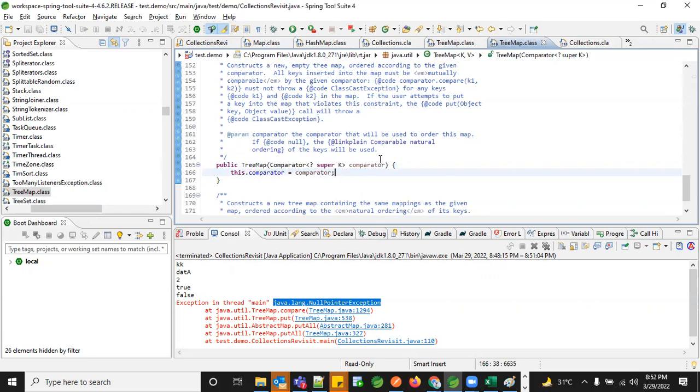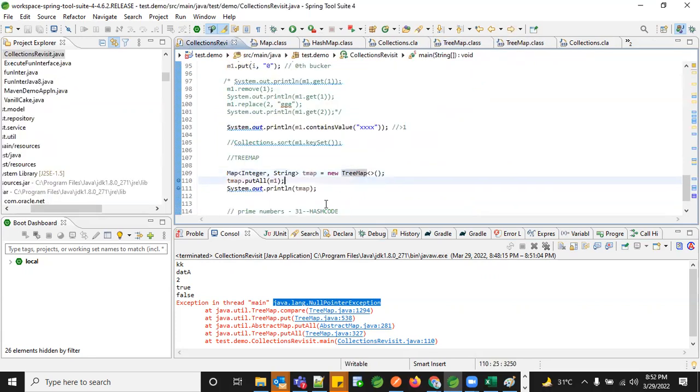Whenever you don't have a tree map with a comparator, there's no use for it, because the only reason you go for a tree map is to sort your data. When you're planning to sort your data and you don't have your constructor defined with the relevant sorter comparators, how does that work? So what do we need to do? Since that comes from the lang package, you have to explicitly say that your particular key or value depends on the comparable interface, or you have your own comparator, and then you pass that comparator reference here.